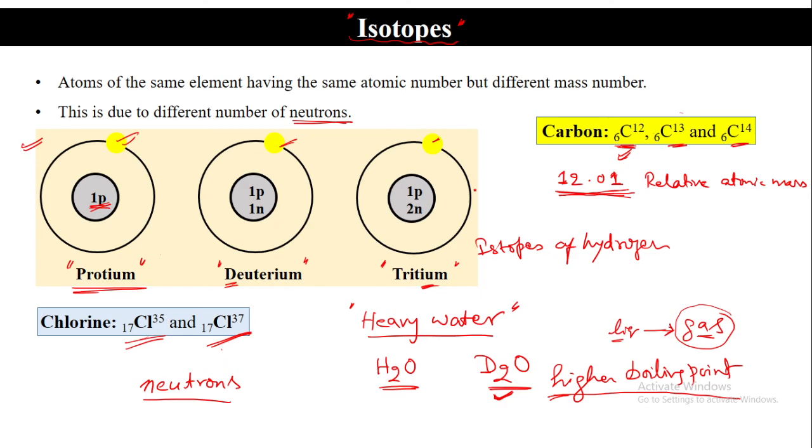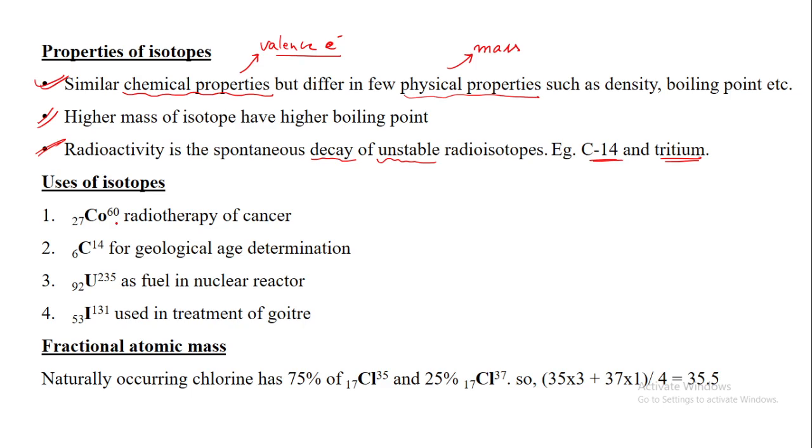Some of the uses of radioisotopes include cobalt 60 in radiotherapy or radiation therapy for cancer. You may have heard that sometimes for cancer treatment they use radiation. The radiation is from cobalt 60.